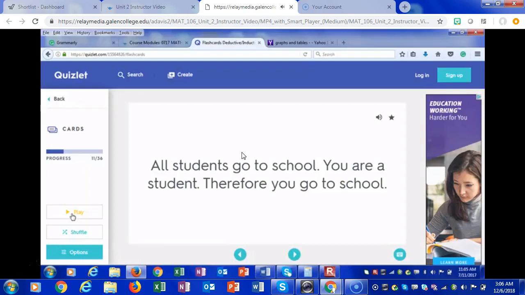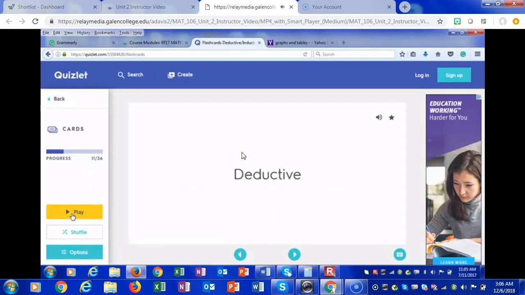So is this a pattern or is this logic? Well, I believe this is logic because the fact that all students go to school, the obvious logical reason is if you're a student, you're going to go to school as well. So my answer would be deductive. There we have it.